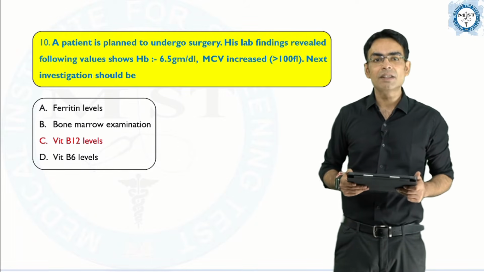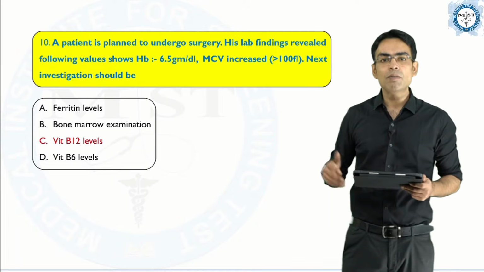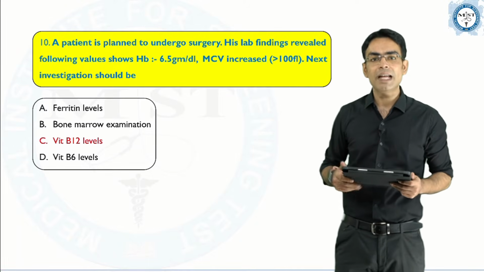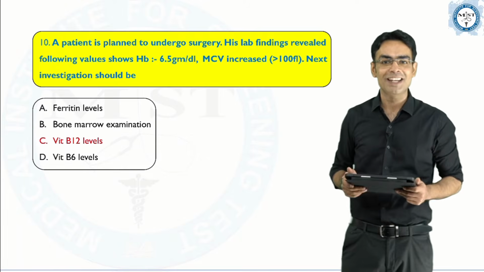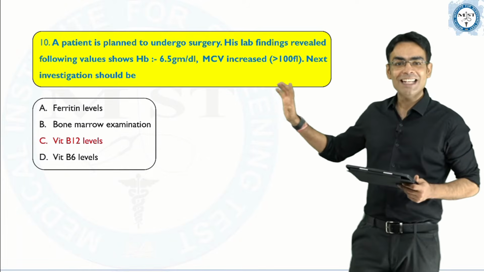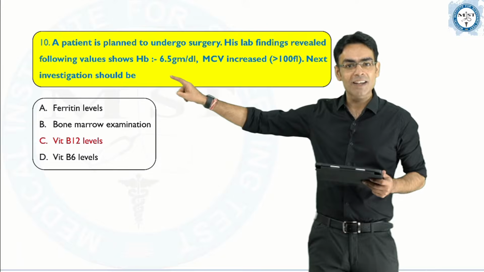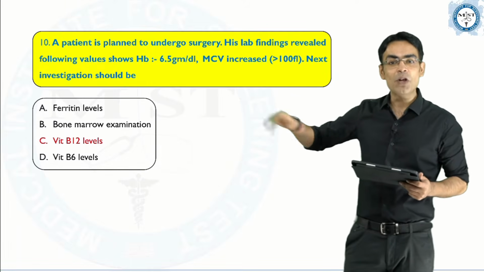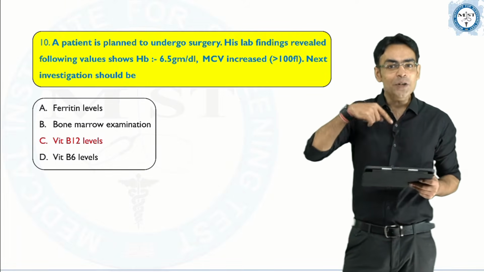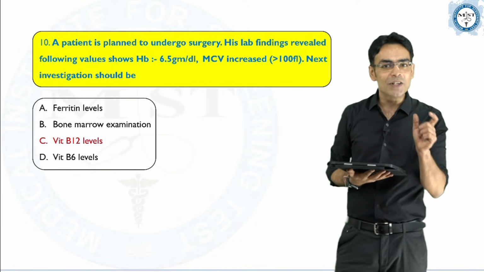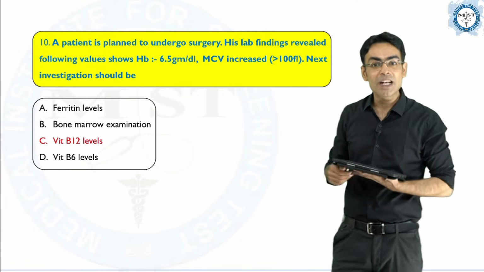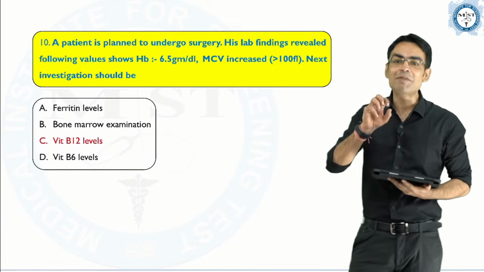Moving on to the next question: a patient is planned to undergo a surgery. His lab findings reveal the following values: hemoglobin 6.5 gram per deciliter, MCV increased, that is more than 100 femtoliters. Next investigation should be? Now see, again, they are giving you a patient who is anemic, and they are telling you that the volume is increased. Normal volume of the RBC is 80 to 100 femtoliters, and now it is more than 100 femtoliters. That means the size of the RBC has increased.